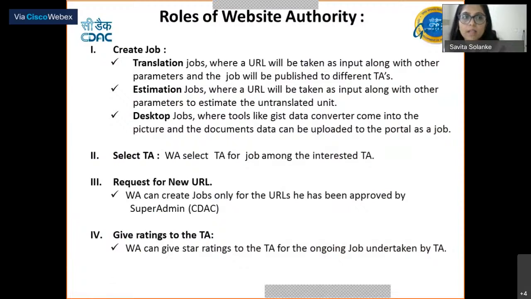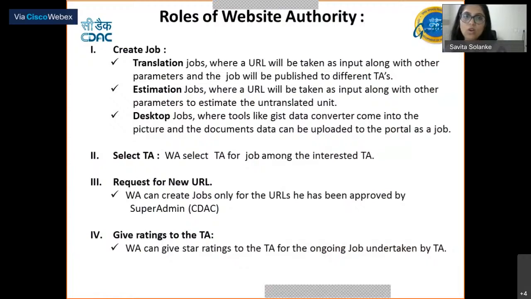Let's dive one by one into the roles, starting with the website authority. The website authority's main aim is to have his website in his local languages without the headache of maintaining the translations himself.